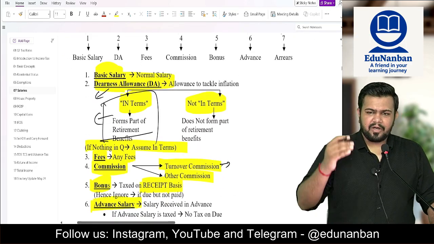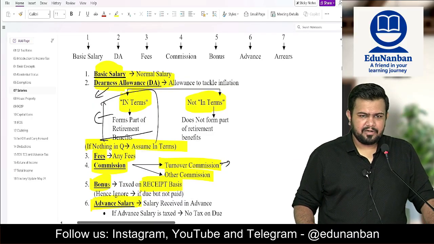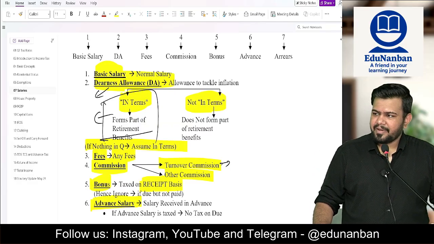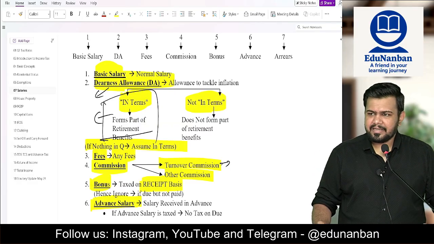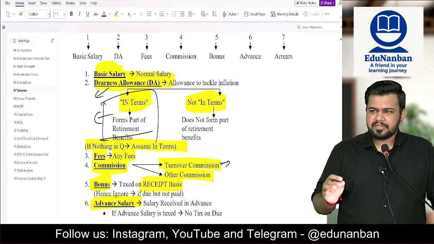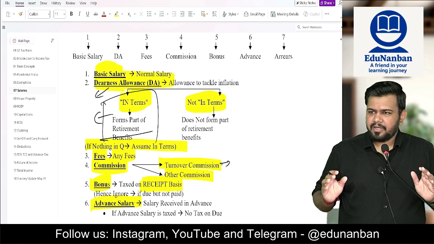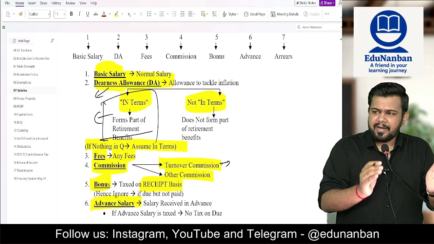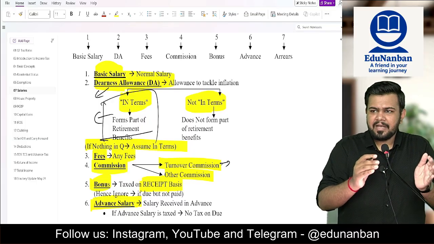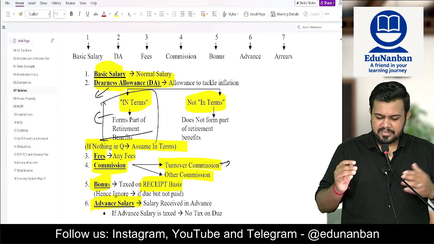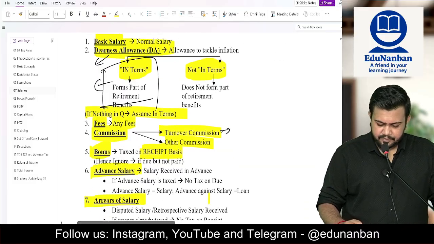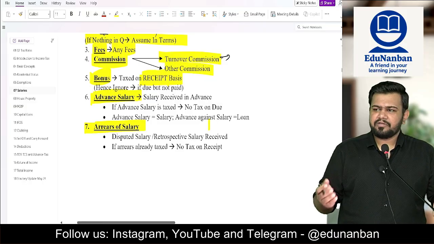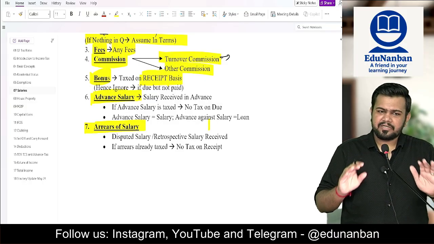Then one by one we saw the different items that are taxed under salary head of income. Firstly, we saw basic salary. Basic salary means the income which is regularly received by the employee every month, it is taxed under salary head of income. Then dearness allowance. Dearness allowance is also fully taxable. But why are we studying this separately? Because there are two types of DA. DA which forms part of retirement benefits, which is DA in terms, and DA which does not form part of retirement benefits, which means DA not in terms. Then if nothing is given in the question, you can assume that DA is in terms and solve the question. Even if you assume DA is not in terms, that is also correct.